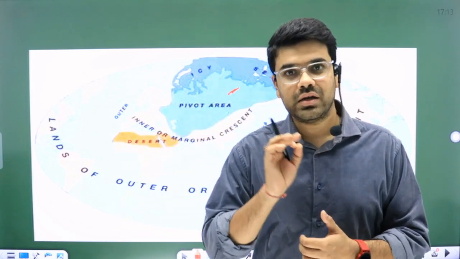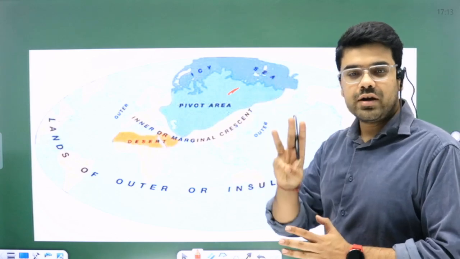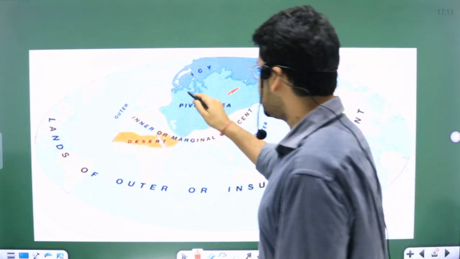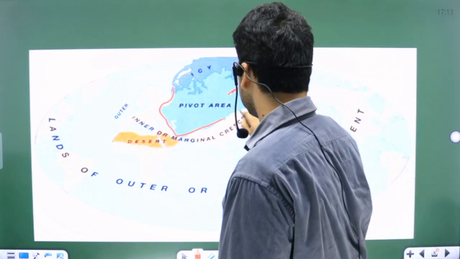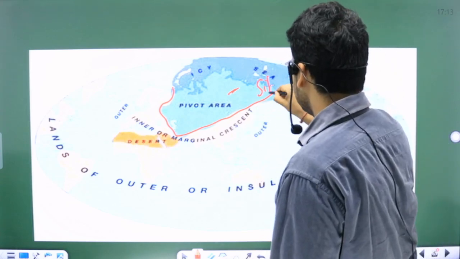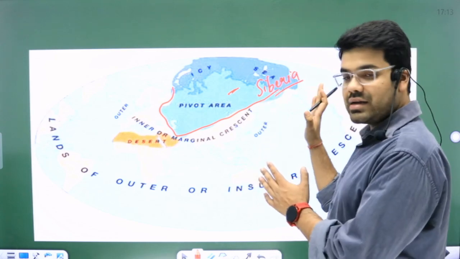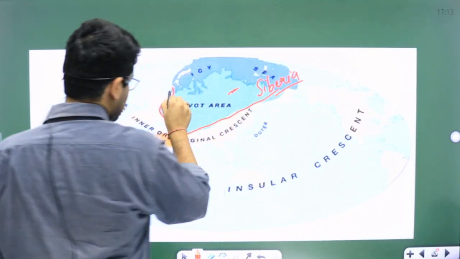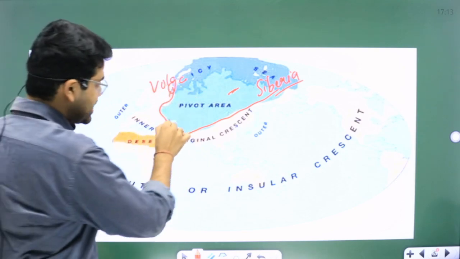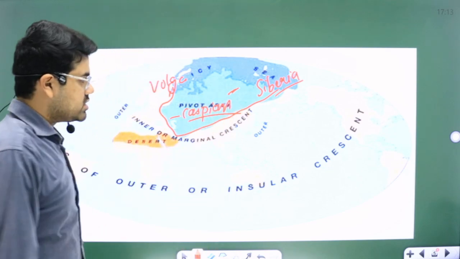How did he demarcate the world map? Just see here. He said the world is divided into three parts. The first part, you can see this area, is the pivot area. It coincides with the region of Siberia. Its eastern extent is Siberia, and to the west, its outer boundary is the River Volga. It encompasses the Caspian Sea as well.